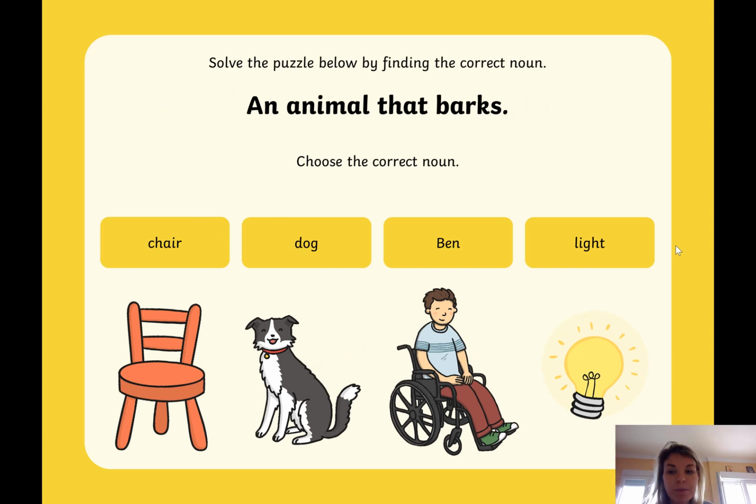Next one. What is an animal that barks? An animal that barks. Chair, dog, Ben, or light. Which object or person is an animal that barks? 3, 2, 1. Dog. Hope you got that one right.